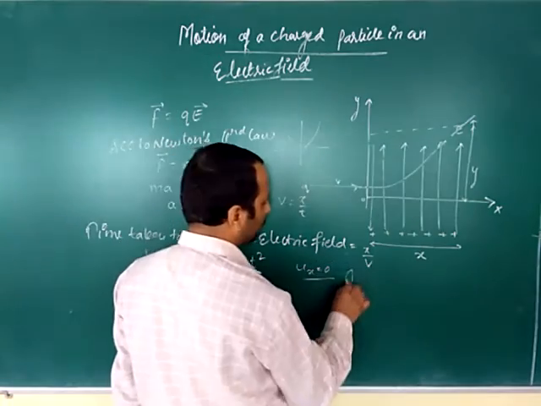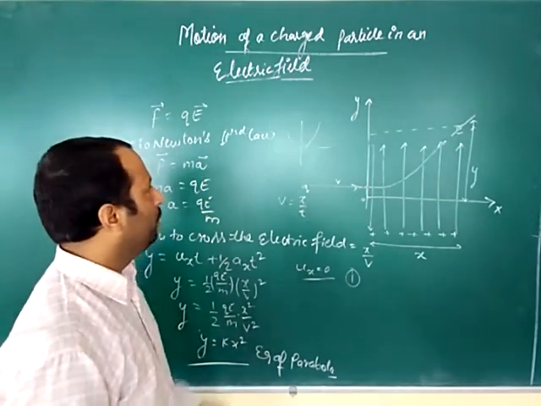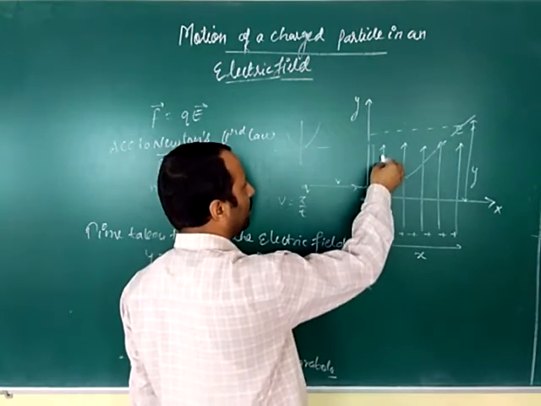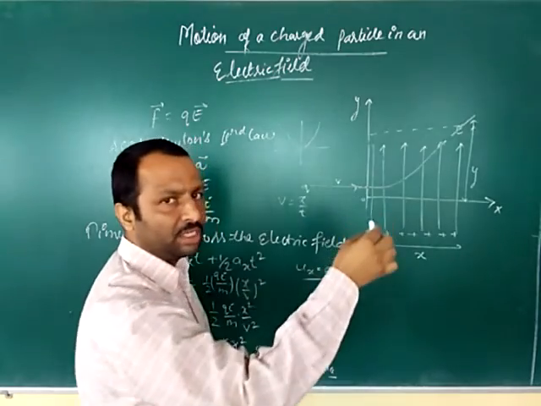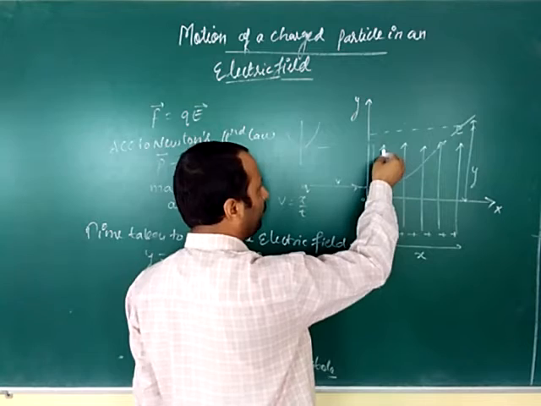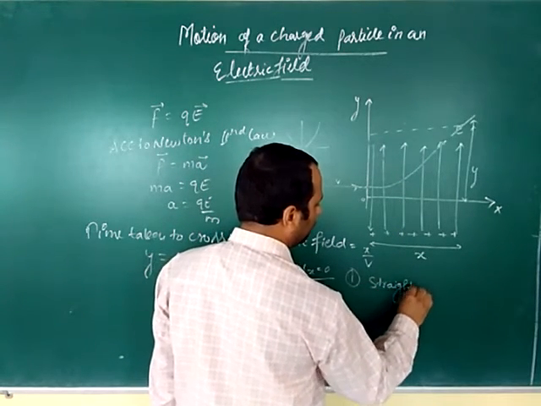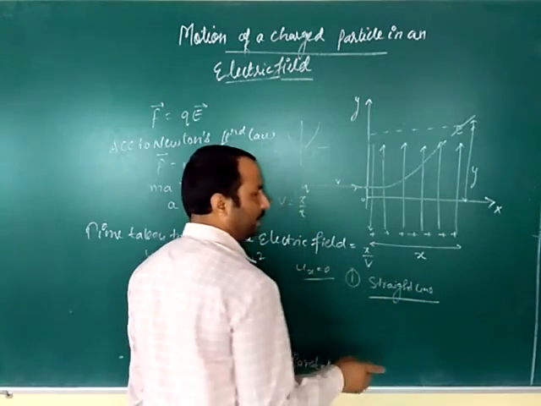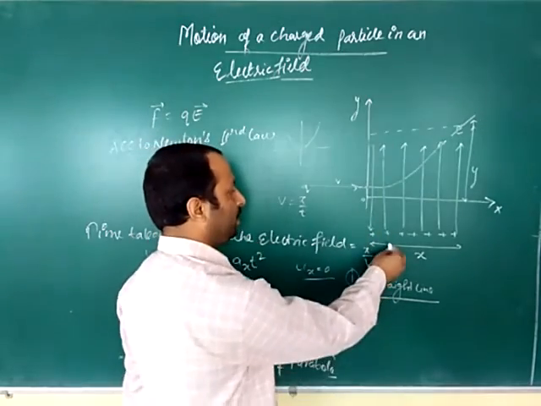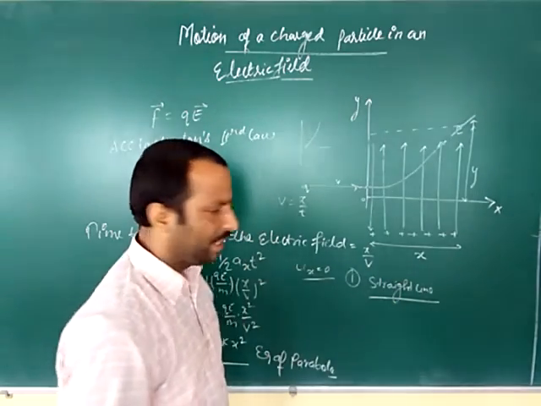Here two things we have to remember. First, point number 1: if a positive charged particle is moving along the electric field, it will move in a straight line. See the trajectory: if the charged particle is moving like this along the electric field, it will move in a straight line.